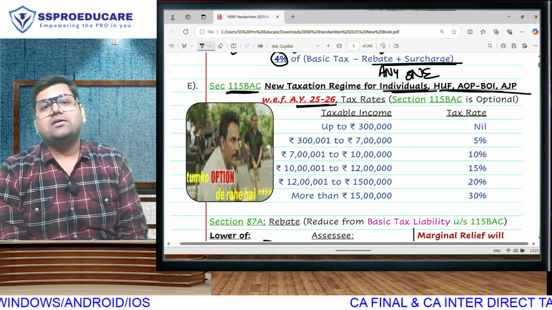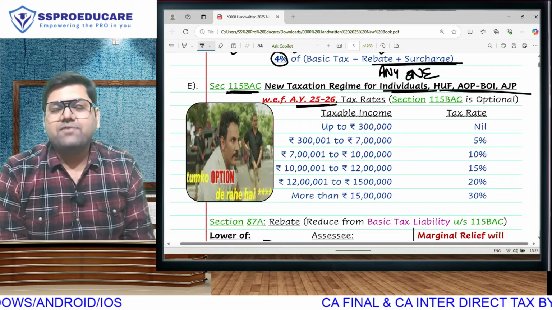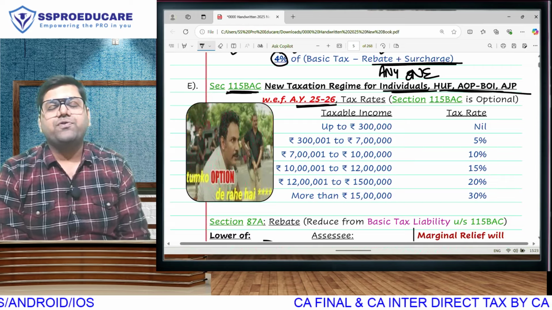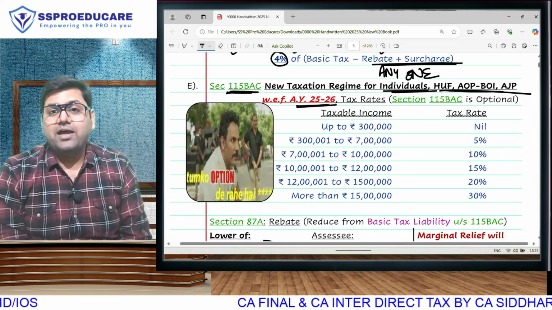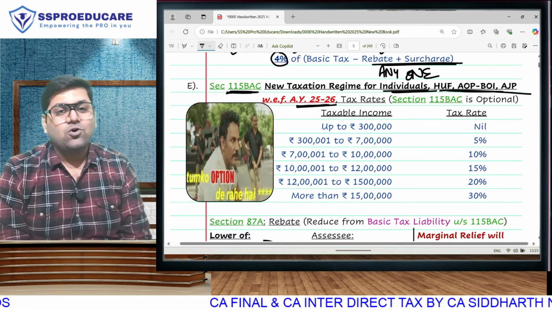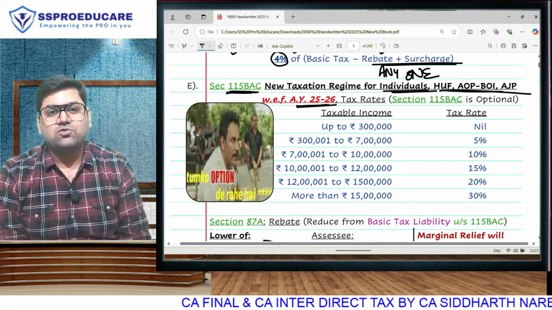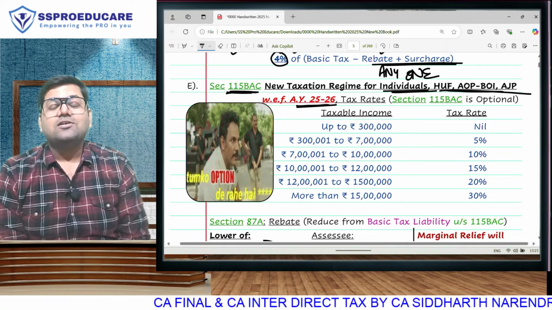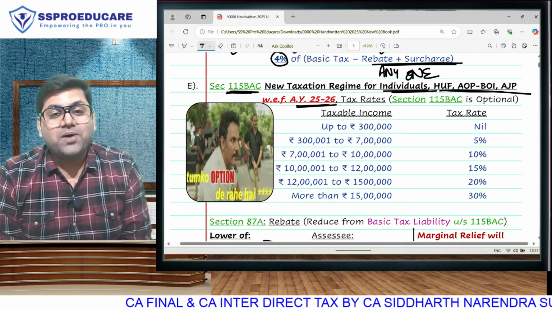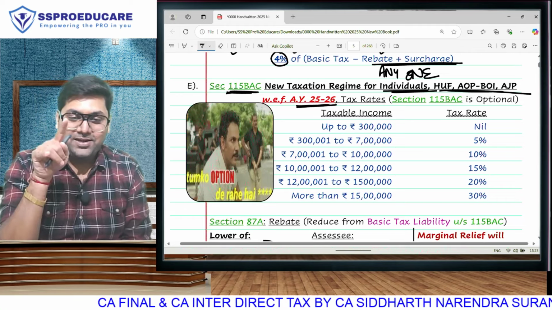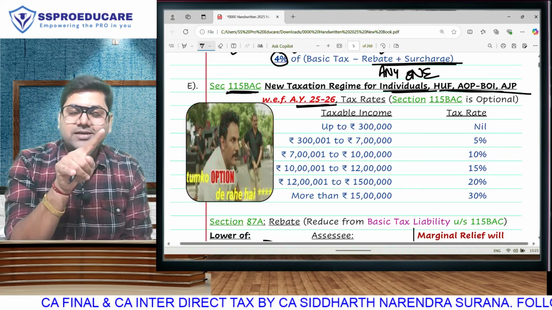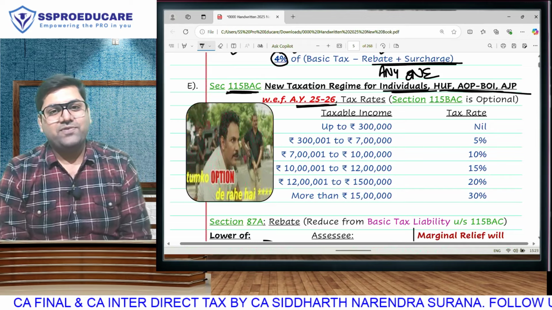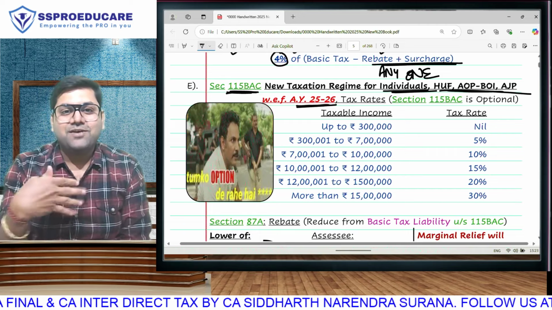So the basic rates here are different. When first time they were introduced, each slab was 250, 250, 250, 250, 250 each. Then after an amendment which took place only last year, all the slabs became 3 lakh. It was 0 to 3, 3 to 6, 6 to 9, 9 to 10. Still easy. The worst part of people giving exam in your year, so CA final May 25, November 25 and CA inter May 25, September 25, Jan 26, that the slabs have different amounts.